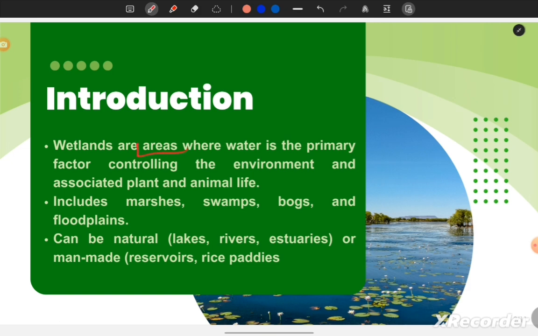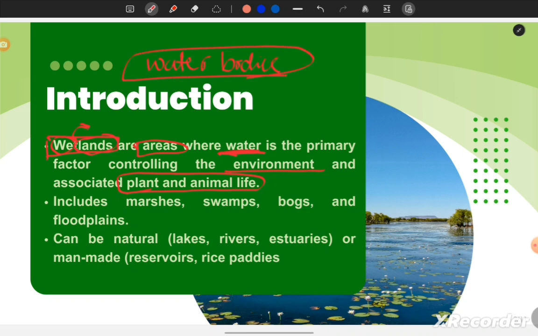Wetlands are areas where water is the primary factor controlling the environment and the associated plant and animal life. If we break down the word itself, it says that it is a land which is wet. It's very simple, a land or area which is wet, simply meaning wetlands are water bodies. For example, lakes, rivers, and any water body which supports the environment surrounding us and the plant and animal life